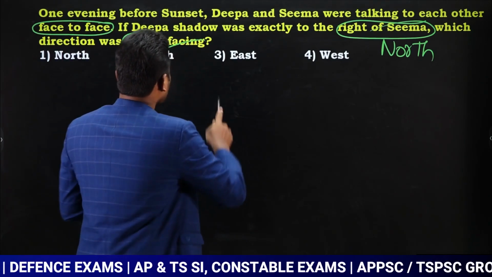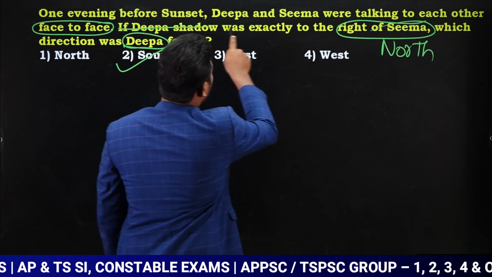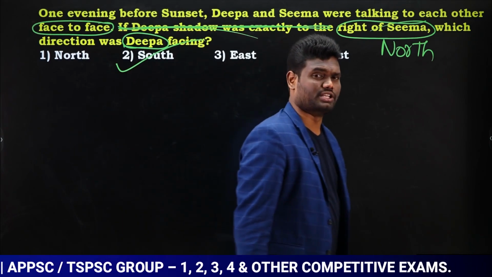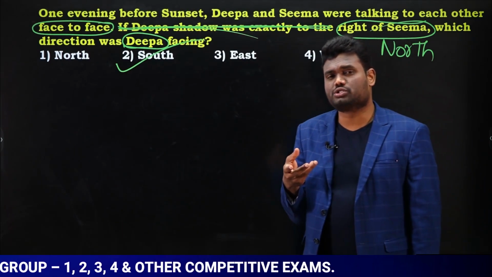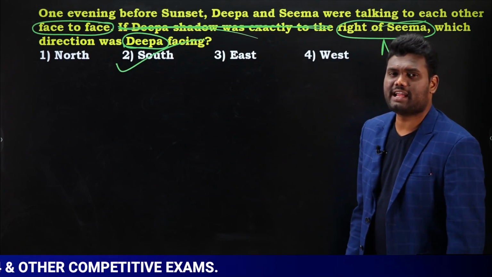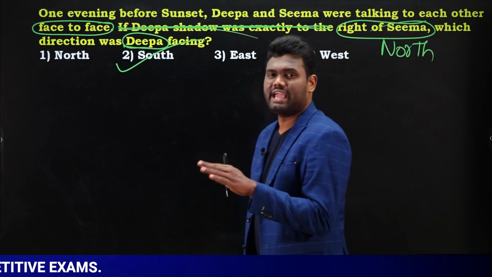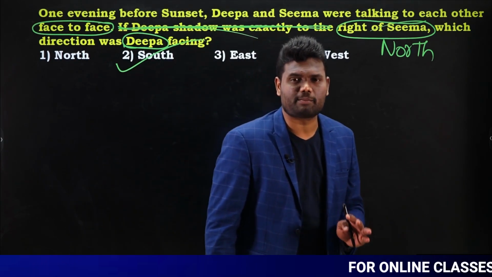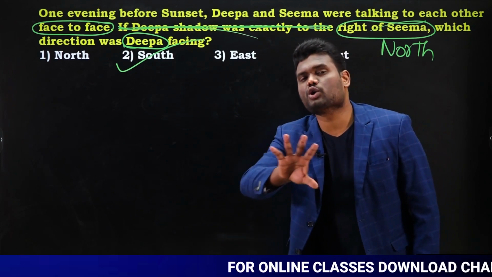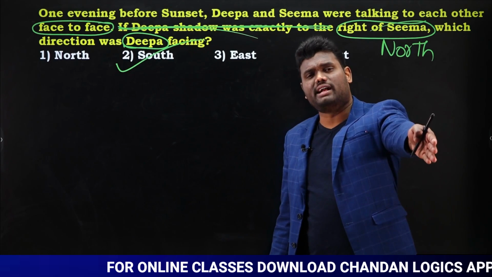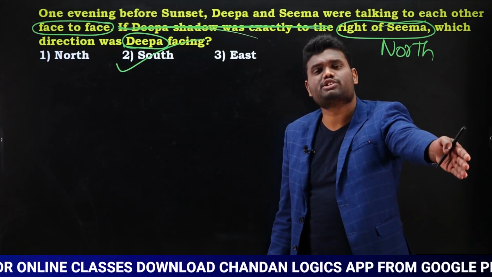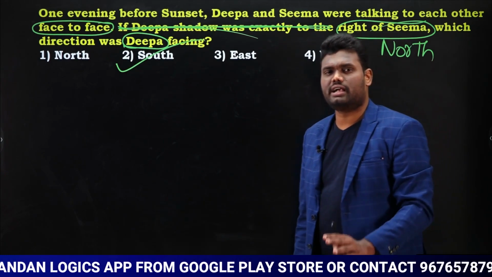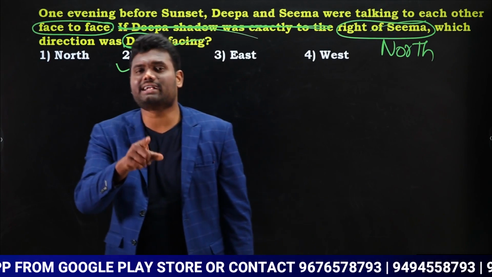Is that clear? Look here. Forget about whose shadow it was. Deepa's shadow was exactly to the right of Seema. Forget about this, because they give this type of questions for the purpose of confusing, saying things like Ajay's shadow was to the left of Vijay, Seema's shadow was to the right of Hema. Leave all these things. You just need to concentrate on one point: shadows will be on the same side. If Seema's shadow is on the right, Hema's shadow also will be on the right. If Ajay's shadow is on the right, Vijay's shadow also will be on the right. Yes or no? That is the reason you need to concentrate only upon the time, morning time or evening time.